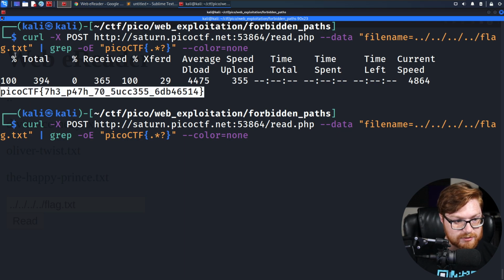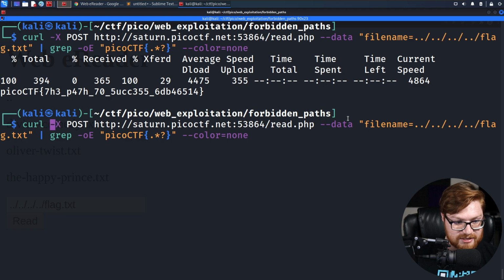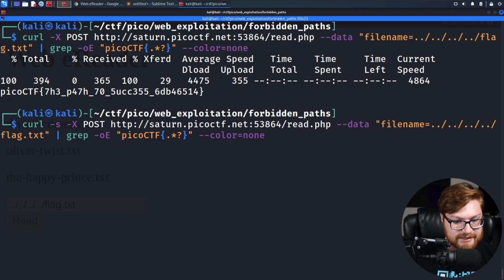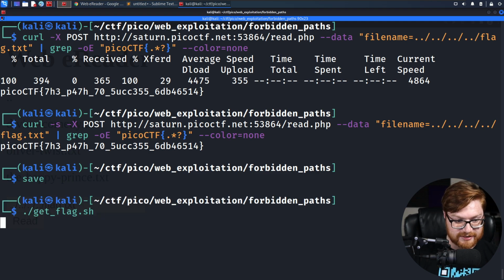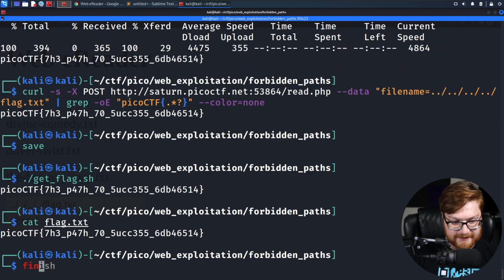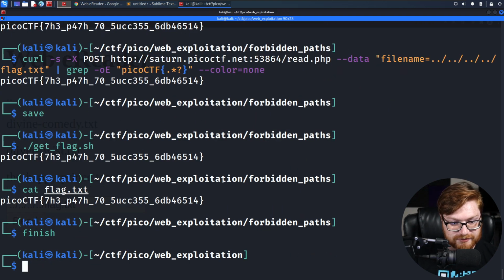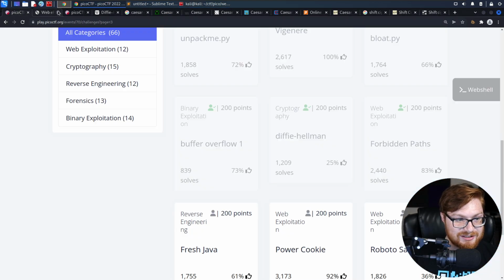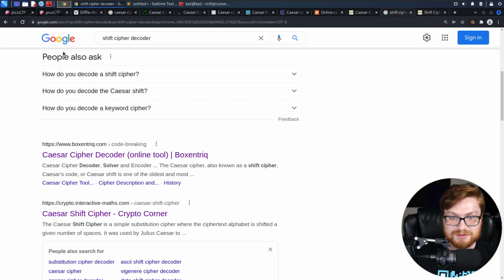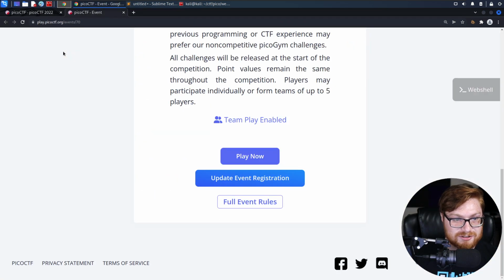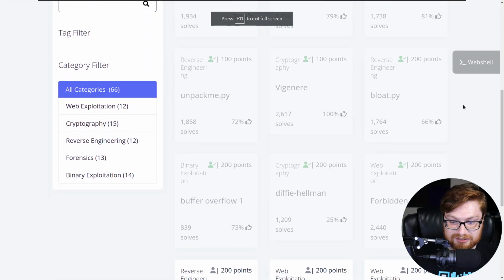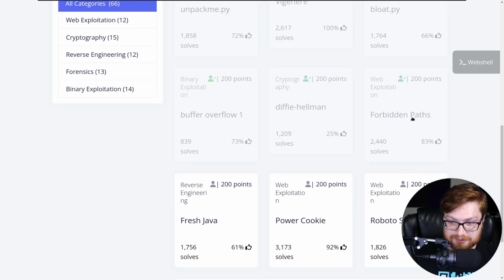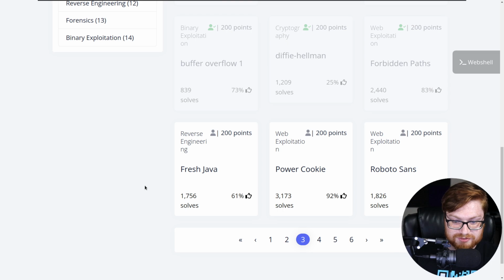It still gives us the verbose output of curl, and that, hey, it's making that request. We can specify curl to be silent with -s, and now we have our flag here. Let's go ahead and save that. So we have a get flag script, so we have a flag.txt, and we can call that challenge done with our finish command. We've already submitted that, and we can clean up all of the crazy stupid tabs that I had in the past video trying to figure out that silly Diffie-Hellman Caesar cipher challenge. That one is done, and we have now finished even more here. We've completed Forbidden Paths, and now we can move on to some of the later challenges and make our way to page number 4 in the PicoCTF game.